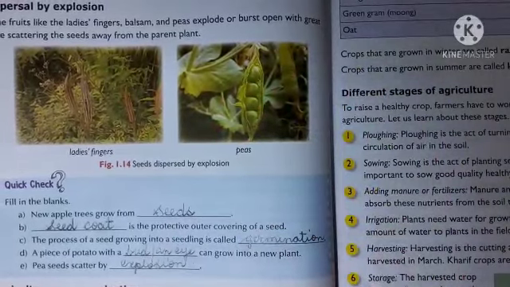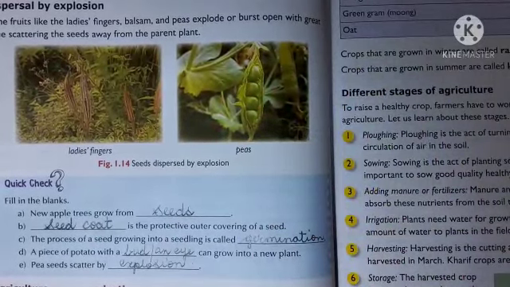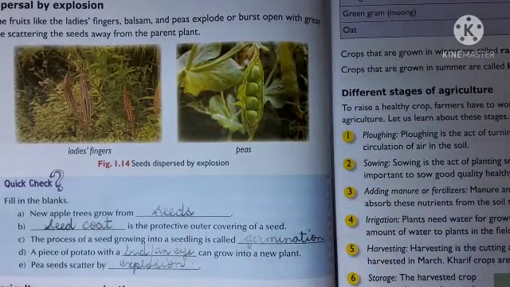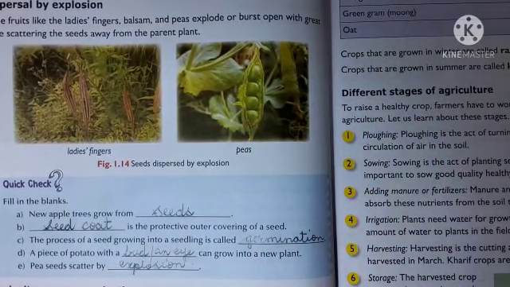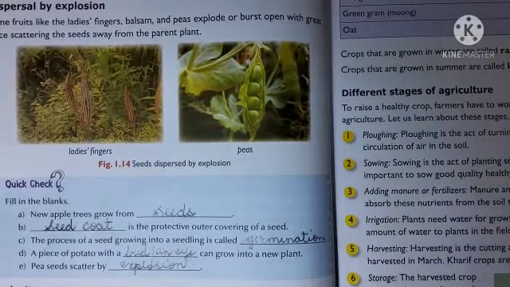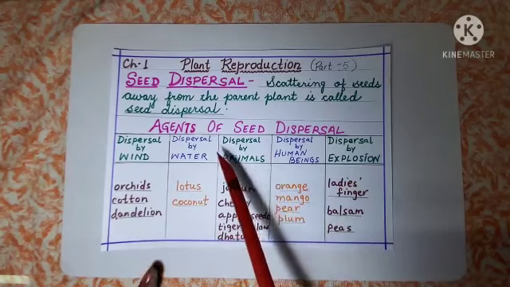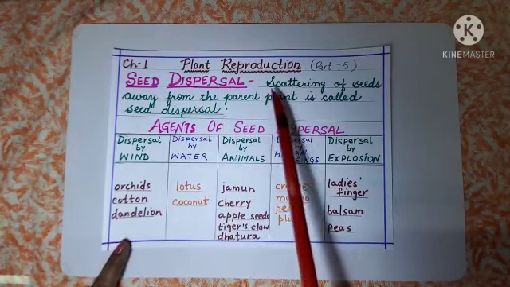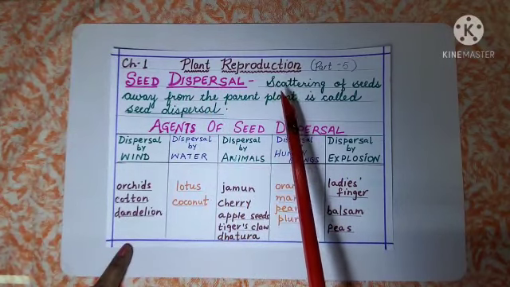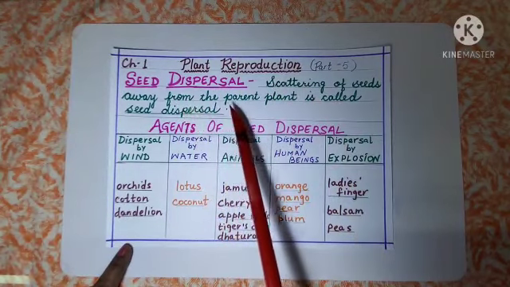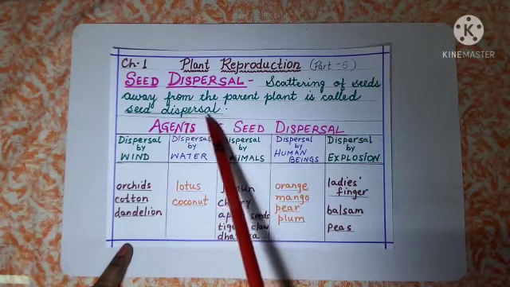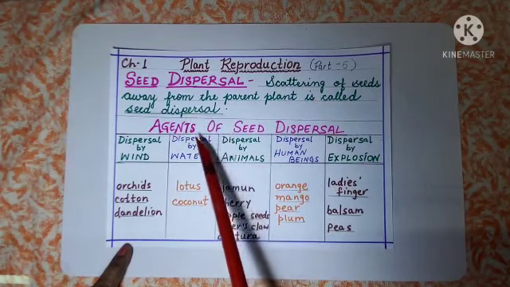This is all for today, and I have a quick recap of what you have to learn from this chapter. Let's see the quick recap. So my dear students, the quick recap of what we learned today. Today we did the topic seed dispersal. What is dispersal? Scattering of seeds away from the parent plant is called seed dispersal. This is the definition of dispersal.